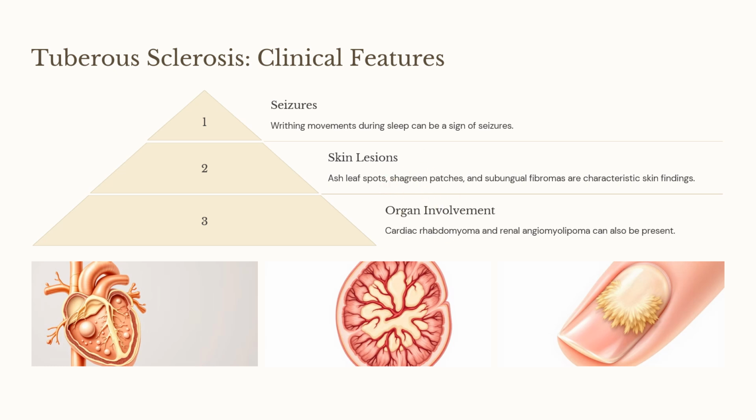So the question will be oriented like a 20-year-old male with a 6-year history of seizure disorder, and they also have flesh colored papules on the bridge of the nose and in the nasolabial fold. What is the diagnosis? Diagnosis is tuberous sclerosis.